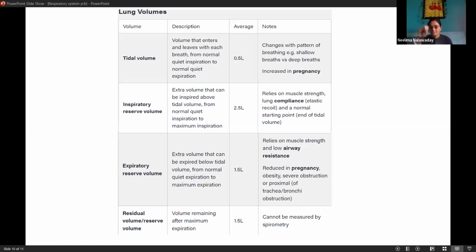Like this. When we inhale, the ribs of the rib cage go up, and the diaphragm goes down into the abdominal cavity. It is a dome-like structure. So it goes down, the rib cage goes up like a bucket handle, and that is creating space for the lungs to expand.